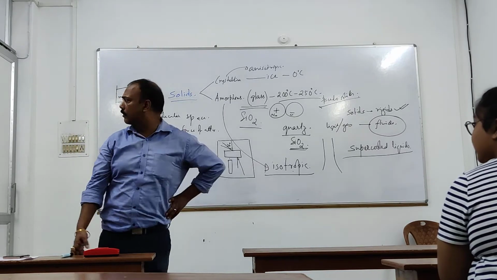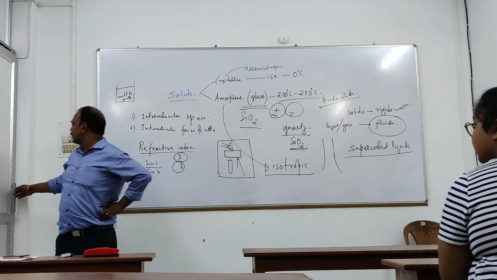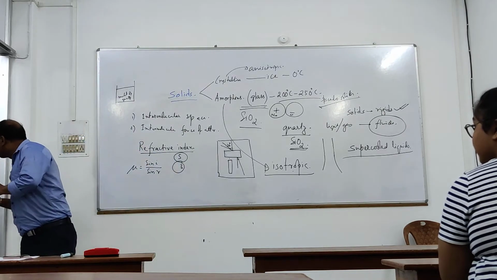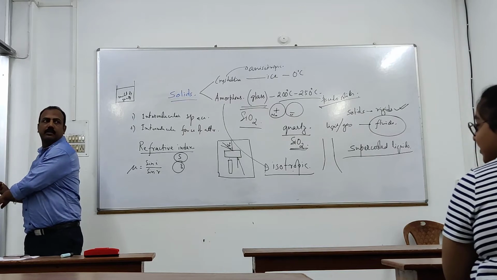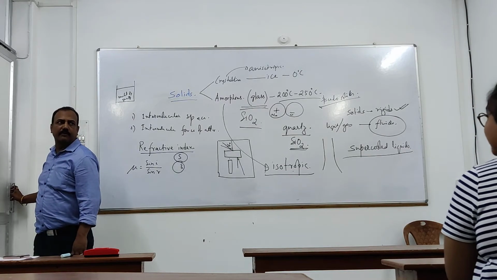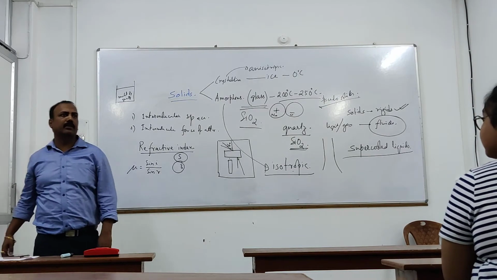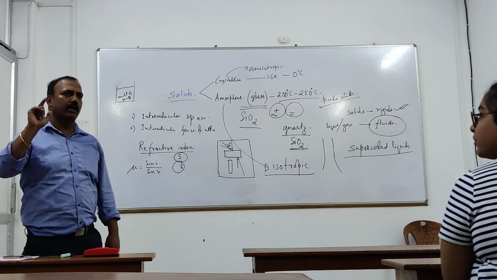How many types? Depending on intermolecular force of attraction, it can be classified as how many types? Four types. What did I say? What are the types? Tell me. Ionic. You understood what is ionic?